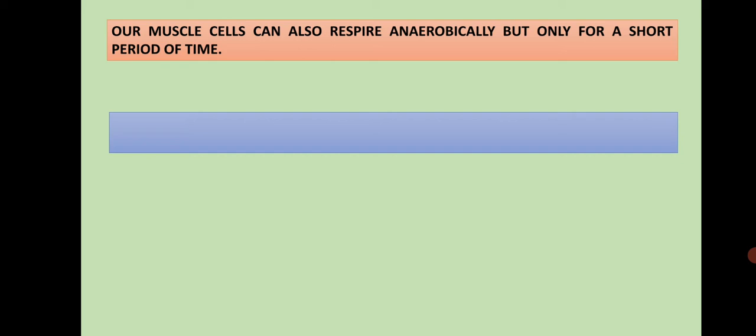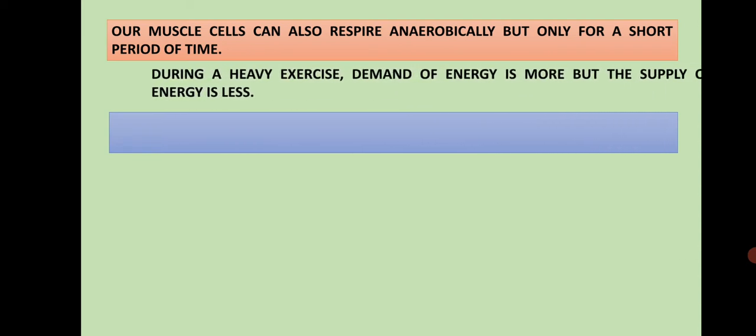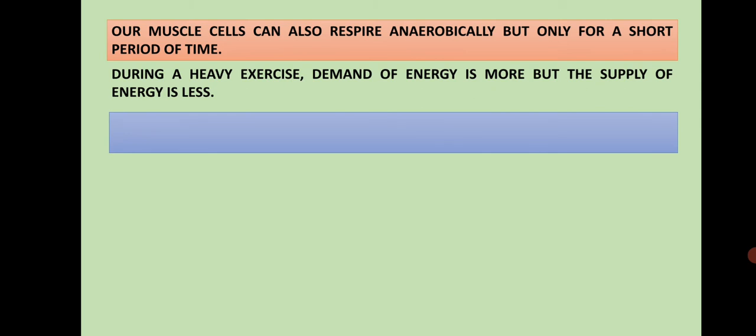During a heavy exercise, first running, then cycling, walking for many hours, heavy weight lifting, the demand for energy is high, but you see the supply of energy is less. Why? Because the supply of oxygen to produce the energy is limited. That is why the supply of energy is less, but the demand is very high.